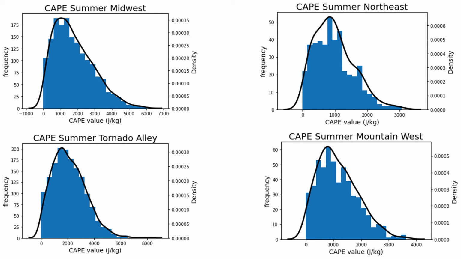The second set of plots shows a measure called CAPE, convective available potential energy, which is like the amount of fuel a storm has to develop. The more CAPE in the system, typically more intense the storm is, as it has more energy to develop into severe weather. We have 4 plots of CAPE over the summer, and as we can clearly see, the regions of the United States that experience more tornadoes overall, on average have a lot more CAPE, or potential energy, as they need this CAPE to form massive supercells that we commonly see in places like the Midwest or Tornado Alley.